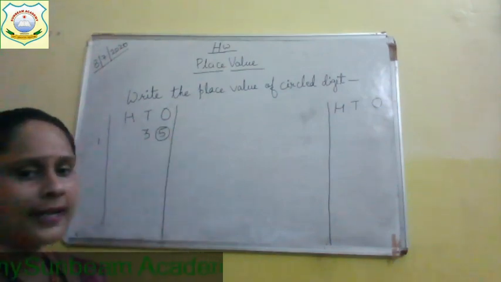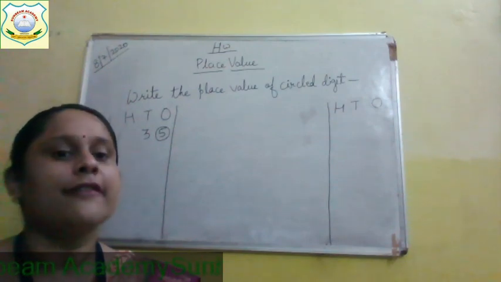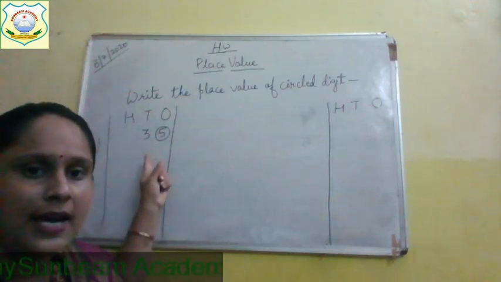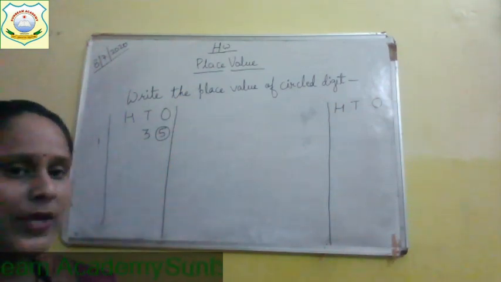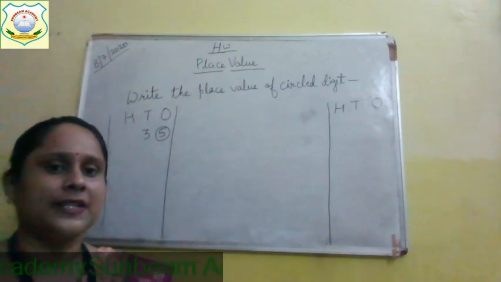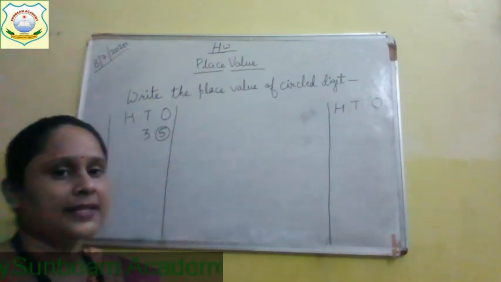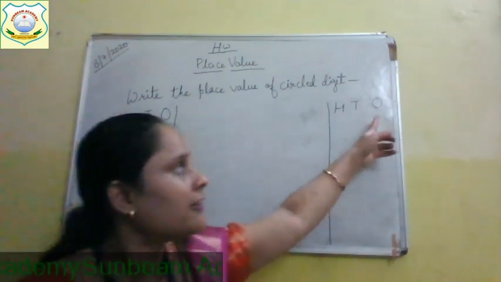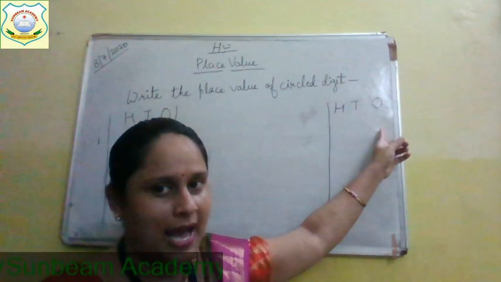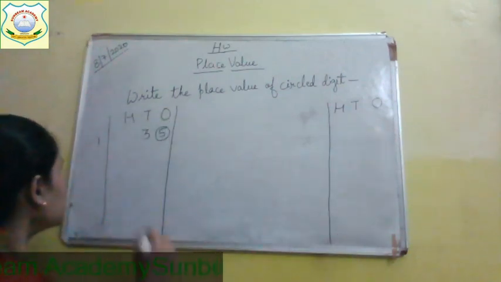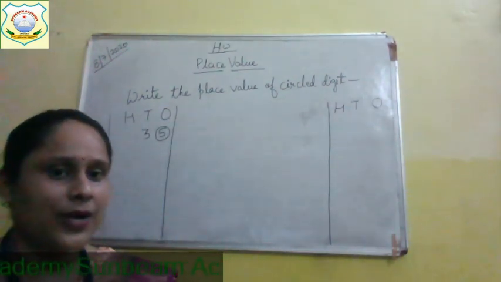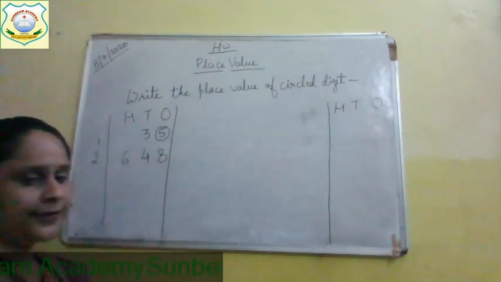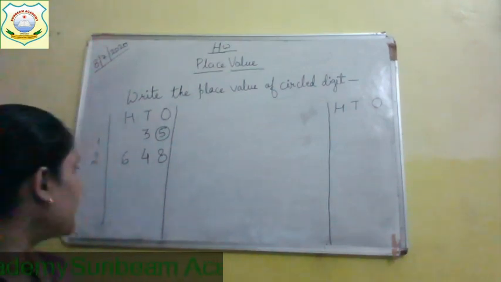Now, which is the circle number? Yes, 5 is the circle number. 35, 5 is the circle number. 5 is at which place? 5 is at ones place. So, what is the place value of this 5? 5 ones or 5. Where you will write 5? At ones place. Then comes your second question. Your second question is 648. Now, which is the circle number?